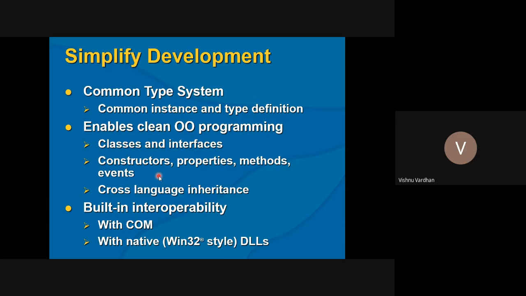Without extending them with any further explanation. Then cross-language inheritance can also be achieved. Cross-language inheritance means one code file is written in C++ by some senior developer and he left the organization.